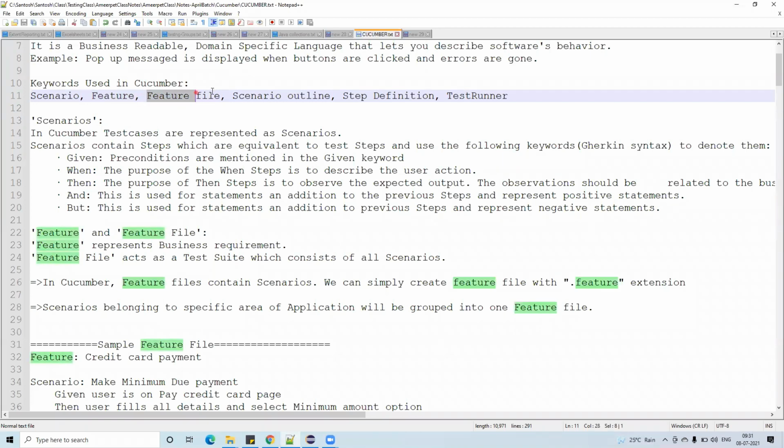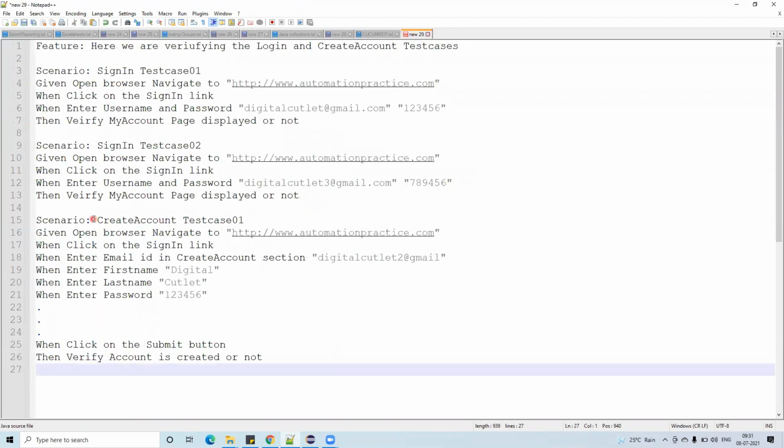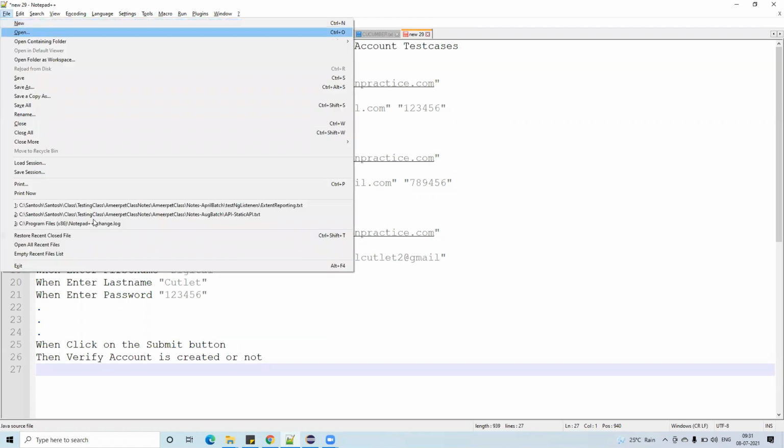Now, feature file, we know feature. What is the feature file? It is nothing but whatever you have created, all these things, you have to store, right? You cannot store in a text file, we have to store in a feature file because it is Cucumber.